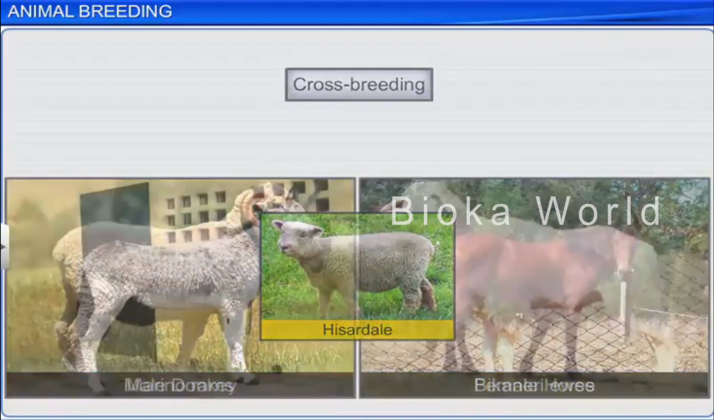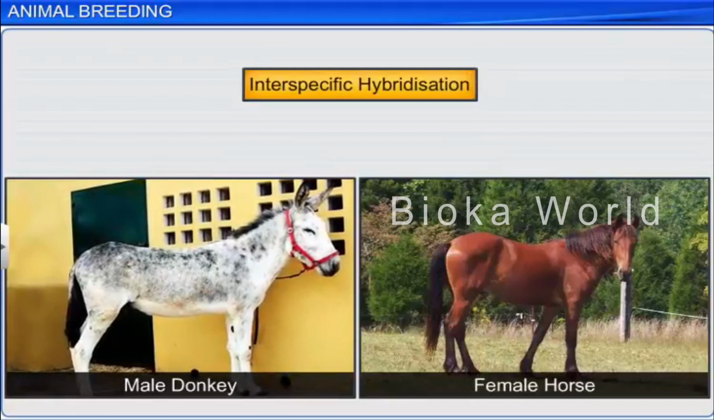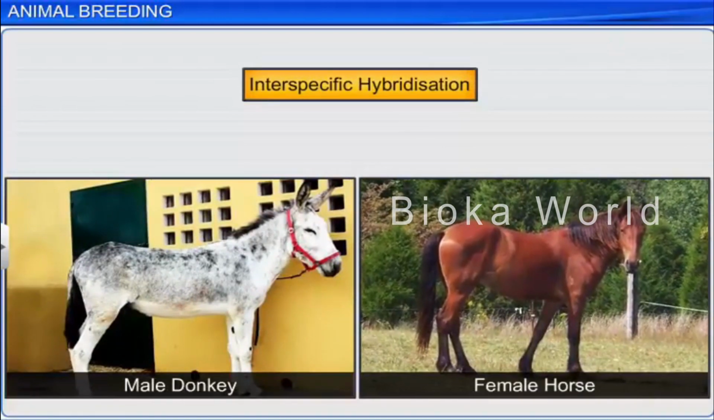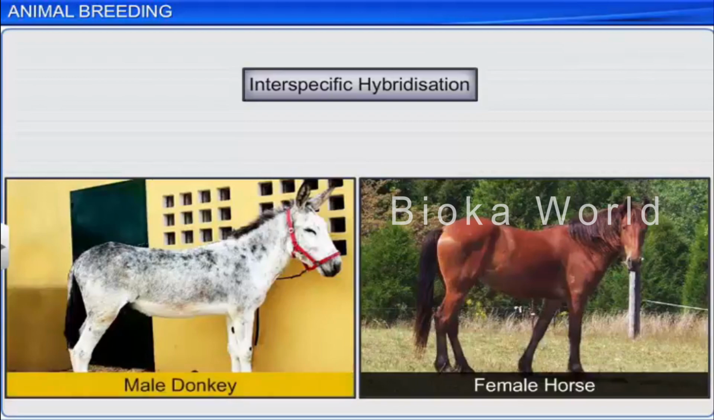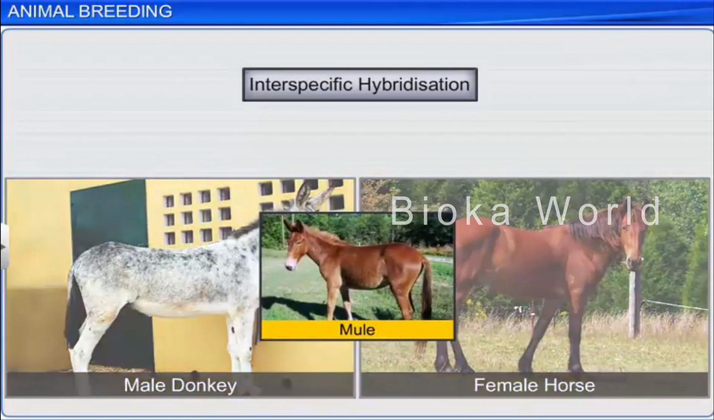The third type of outbreeding is interspecific hybridization, where animals of 2 different species are mated. For example, mating between a male donkey and a female horse to form a new breed, the mule. Although most new breeds are infertile, they have high economic value.